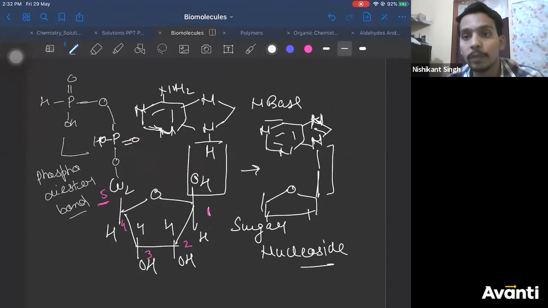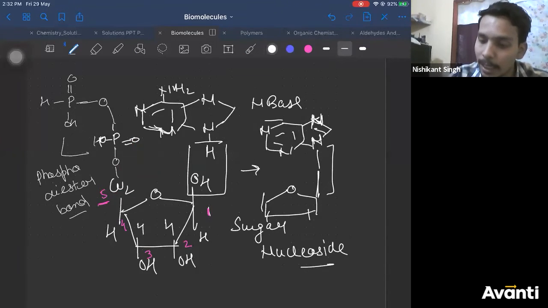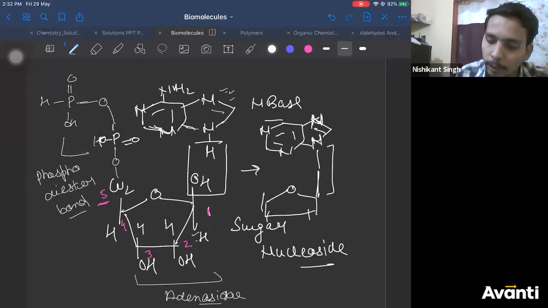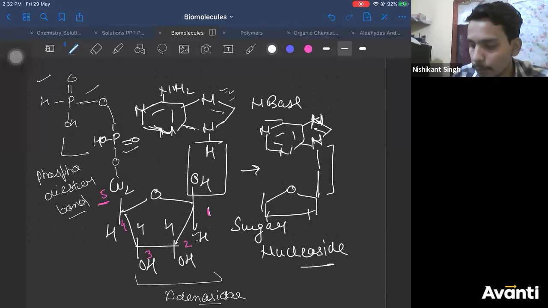If you repeat it for 3 phosphates, then this adenine plus its sugar, sugar plus adenine, is called adenosine. And if you repeat the phosphate group, 1, 2 I have done, add one more. If you add one more phosphate, it will become adenosine triphosphate.